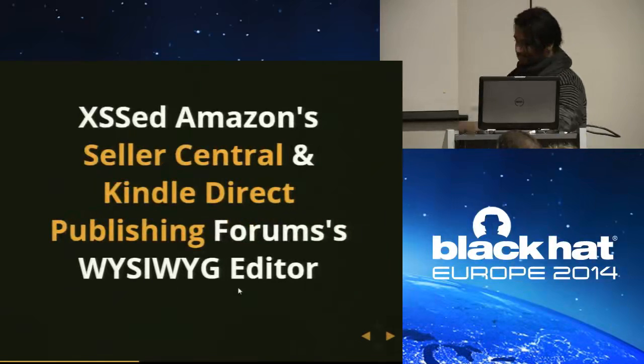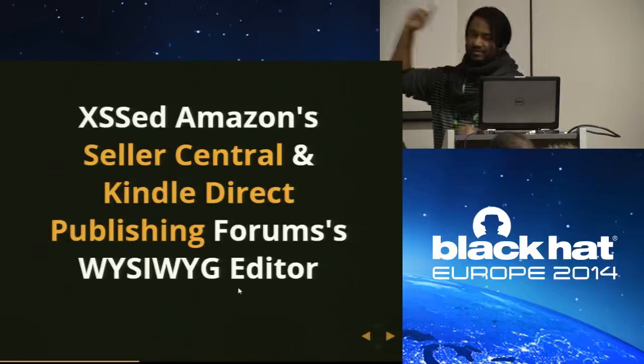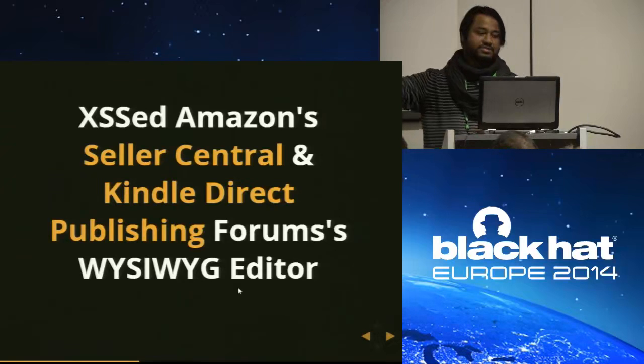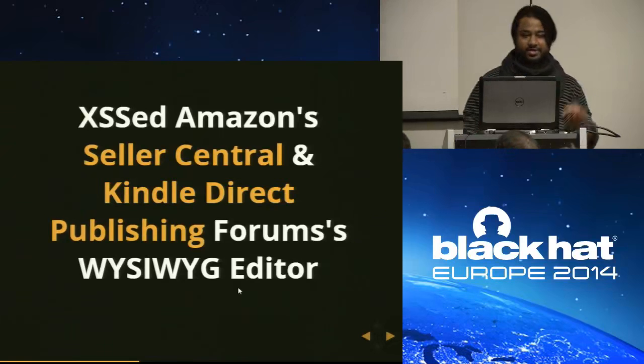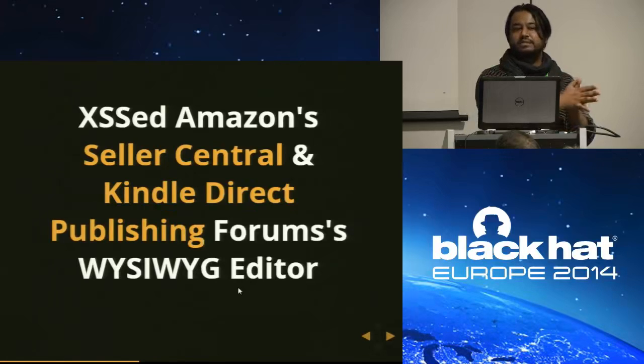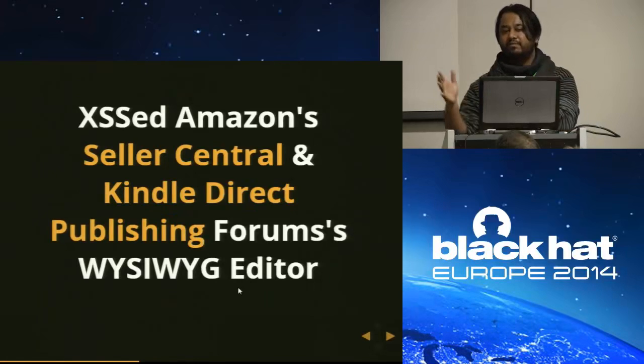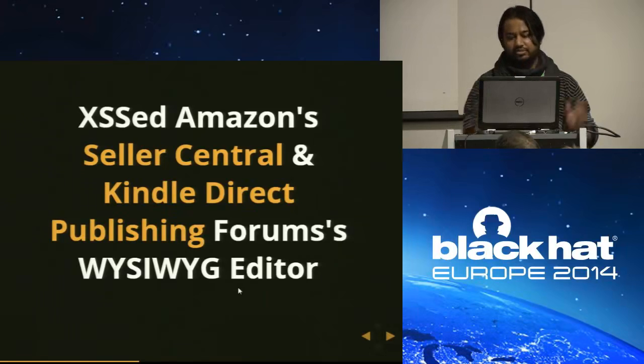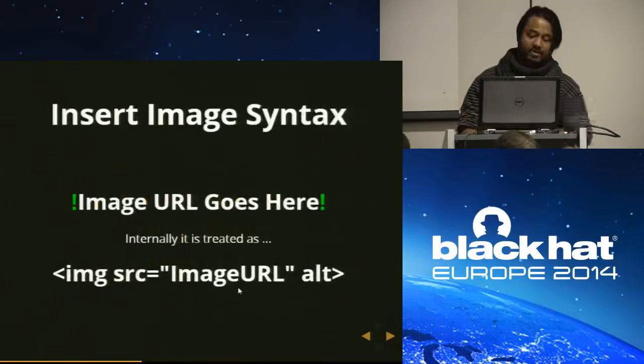With the same URL, the one attack vector, I also accessed Amazon Seller Central and the Amazon Kindle publishing form. Right now, the XSS is live, but they have fixed it in a sense that previously it was a stored XSS, but now it appears only in preview. Now it's a self-XSS, but previously it was stored.